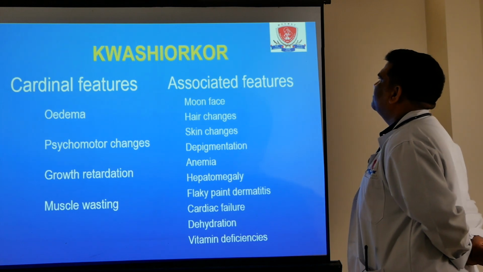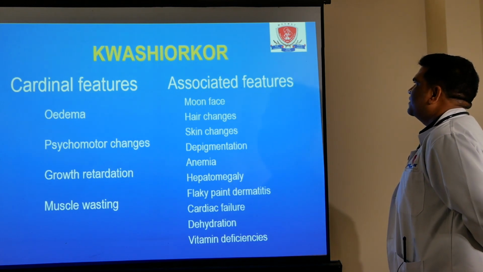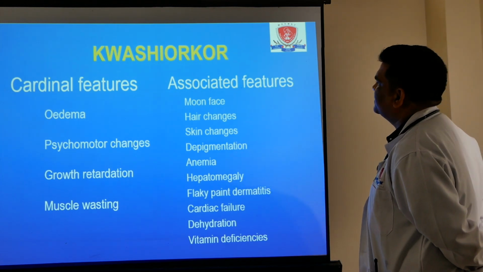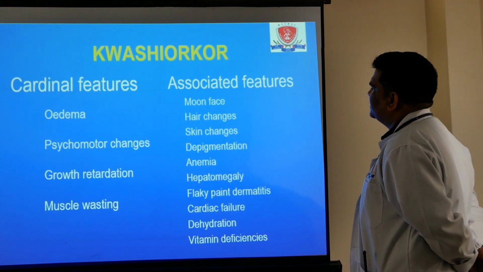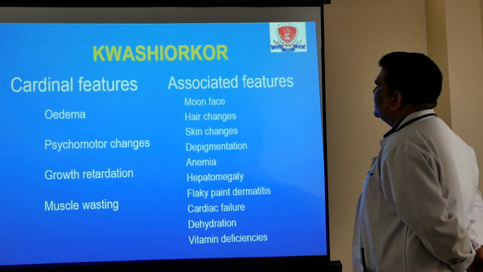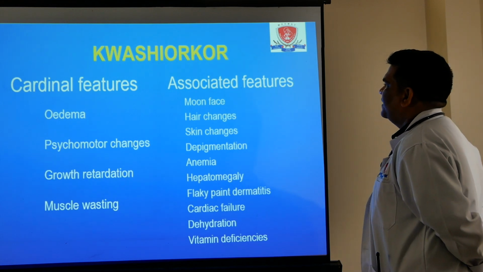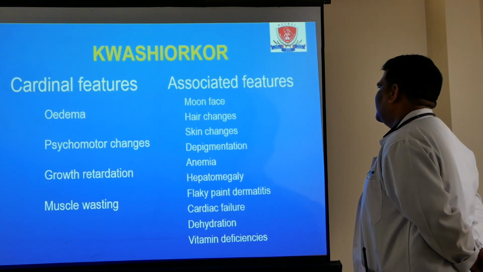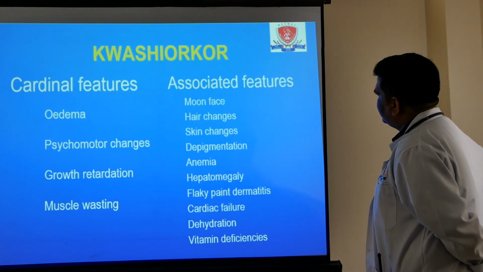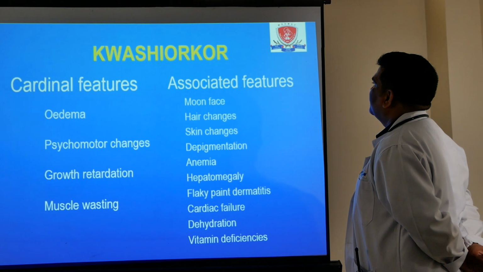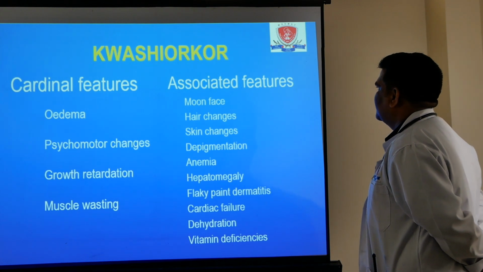Second spectrum is kwashiorkor. There are three important cardinal features of kwashiorkor. One is edema, second is psychomotor changes, and third is growth retardation. So these are triad of kwashiorkor: edema, psychomotor changes, and growth retardation. And other features are like child having muscle wasting and child having skin and hair changes.